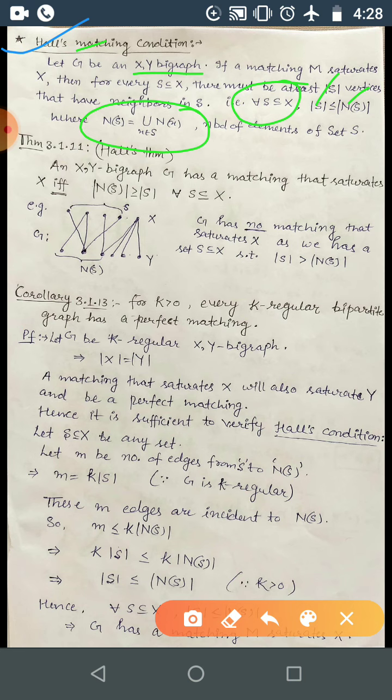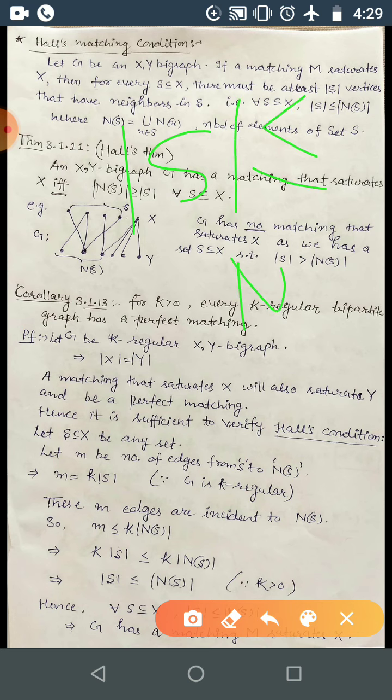N of S is the union of all the neighborhoods of the vertices from S. So if you take the neighborhood of each element of S and take the union, you get the neighborhood of set S. Okay, so if you take any S and are able to show that its cardinality is less than or equal to that of its neighborhood, then there will surely exist a matching which saturates all the points of X, that is, with cardinality equal to the cardinality of X. Correct, if there is this condition.